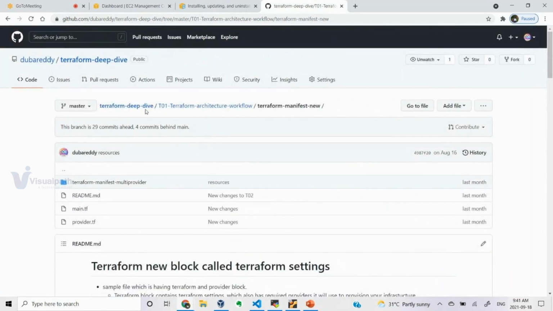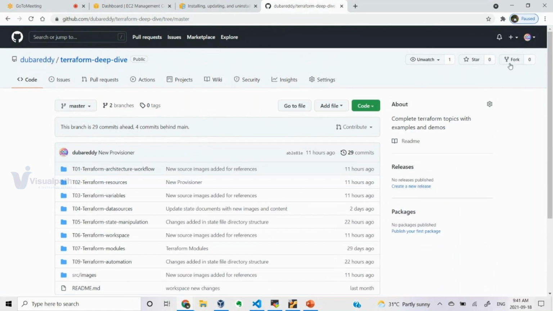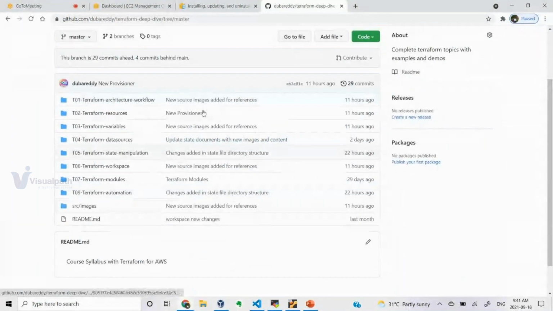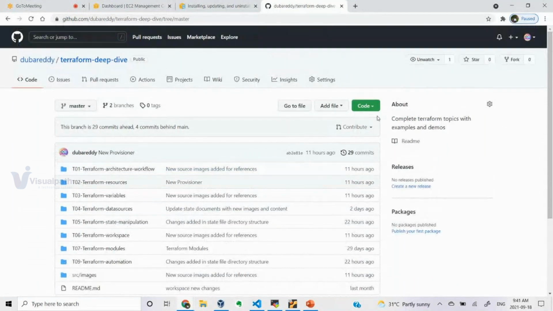So this is all about my repository, which you can just fork and use. Whenever I find new changes in the existing topics, or new topics coming in, I will be adding them here. Always keep an update on this. You can fork it, watch it, and keep updated with this repository. If you have any suggestions, you can fork it, make the modifications and send me a pull request so that I can review and merge it into this branch. So that is just a simple overview of what we are going to do.